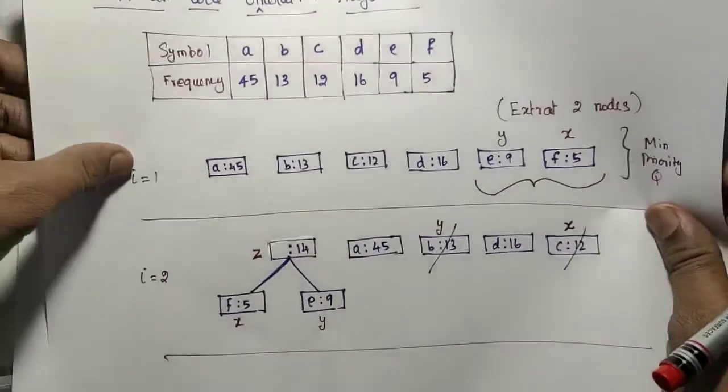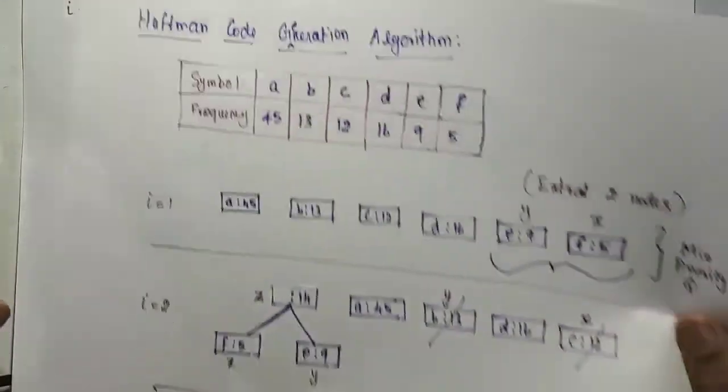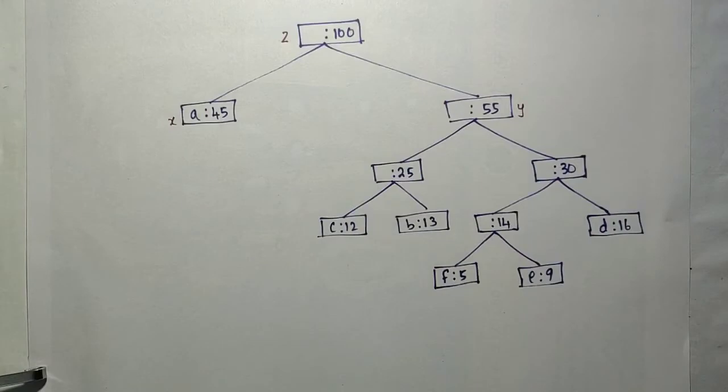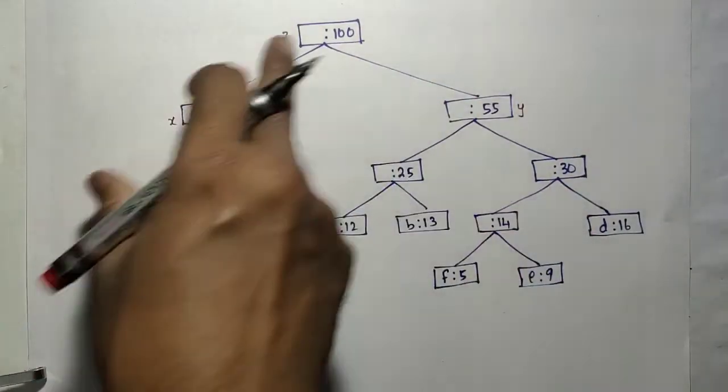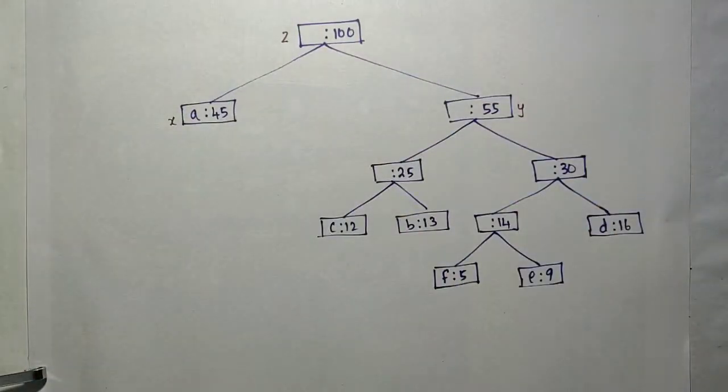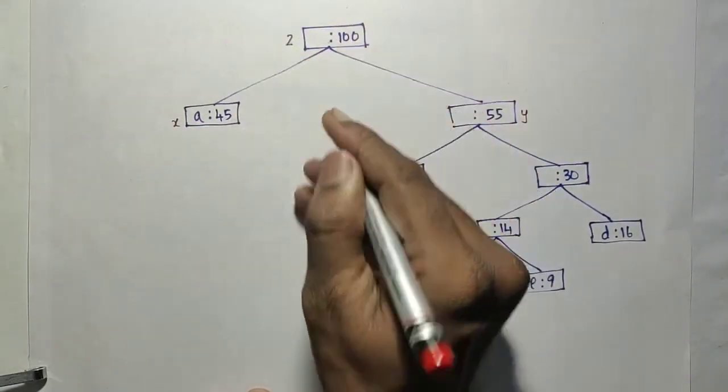So only i equal to 1 to 5. At the end of the fifth iteration, the Q contains only this one. So no need to move on to 6. When i equals 6, you can just extract and return. Finally, this tree will be returned as a result.